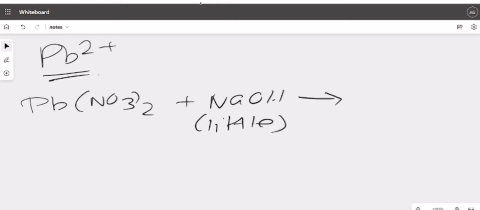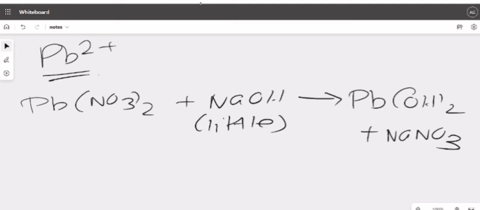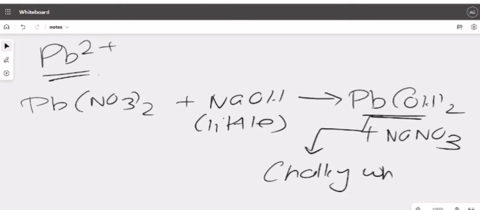Then we will get a product of Pb(OH)2 plus NaNO3. This color, as I have already said before, lead will give you a chalky white PPT. So lead gives you chalky white.